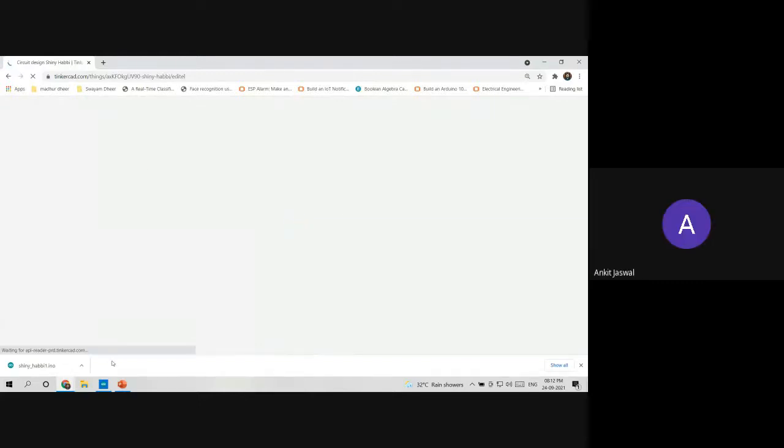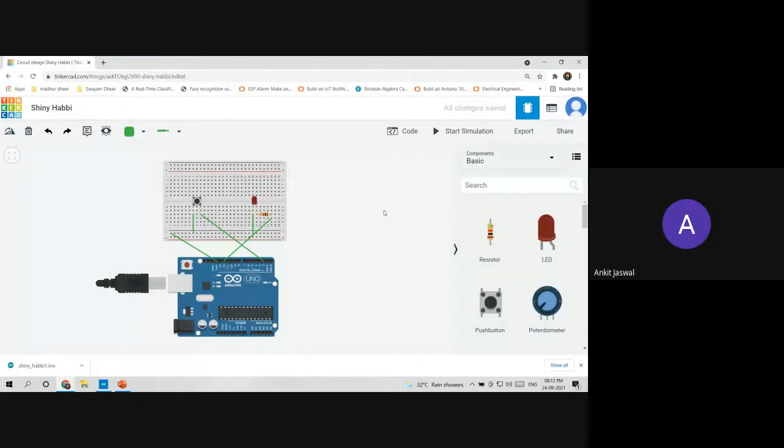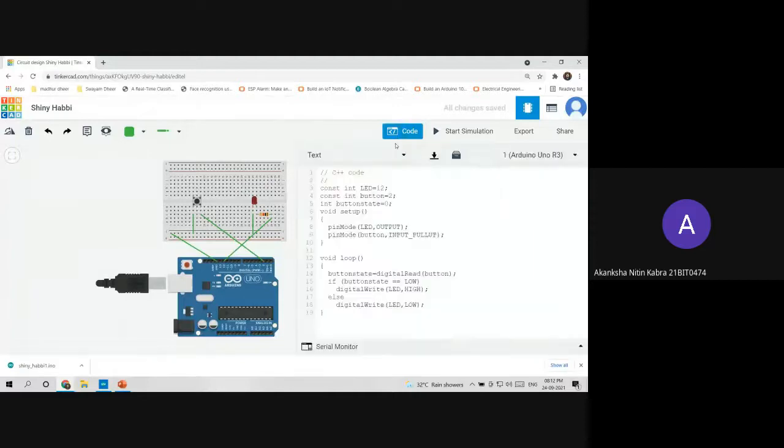Actually, it's taking a long time for the simulation. Is the simulation working? Yeah, it's working, but it's taking 39 seconds. You need to click on the button, right? If you won't click, how will the LED get switched on? No, I'm clicking. Where is the download option? You can press it for a longer time so they can see it. Yeah, I'll do so. See, here is the download button.